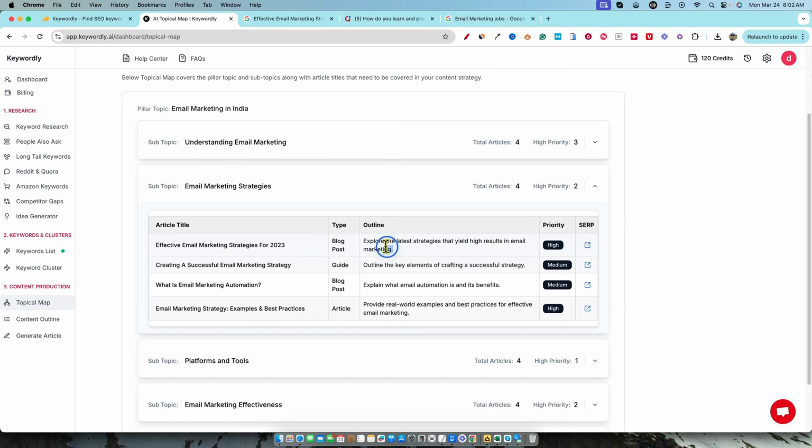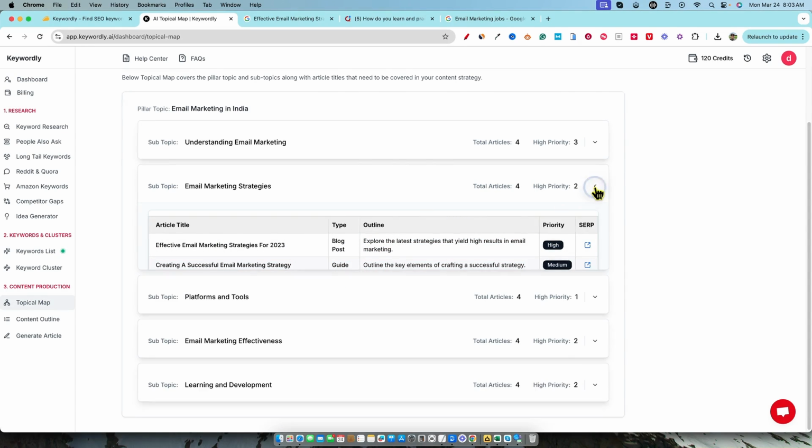But this is what your outline is going to be. Explore the latest strategies that yield high results in email marketing. So it gives you a little bit of an idea of what you should write the article about. You're going to need to do a lot more research. You can use Neuron Writer to go out there and find all the list of topics that you want to include. But this is kind of the way that I would do it.